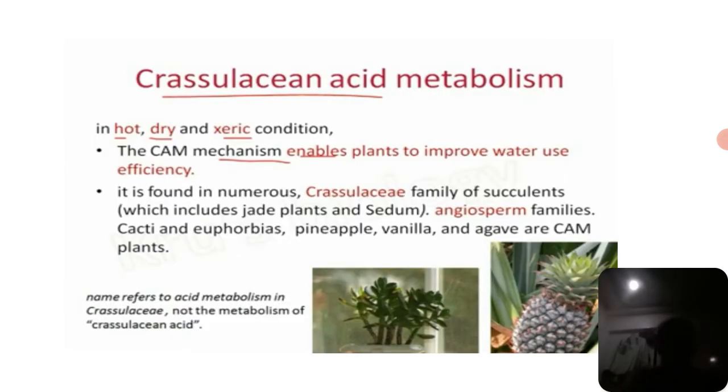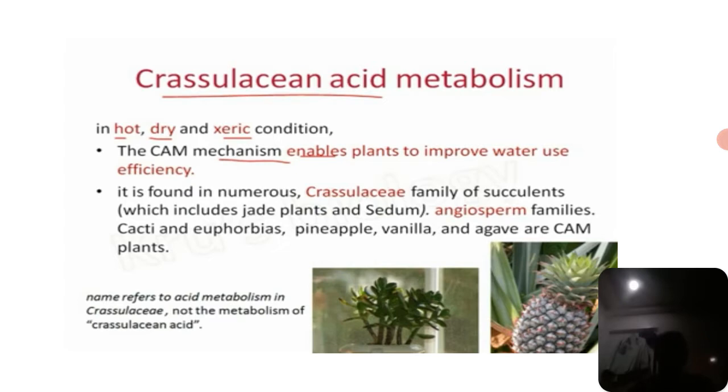So Crassulacean acid metabolism occurs in hot, dry and xeric conditions. So it occurs in these environmental conditions, that is the hot condition, dry condition and xeric condition. Okay, so the CAM mechanism enables plants to improve water use efficiency. Understood?